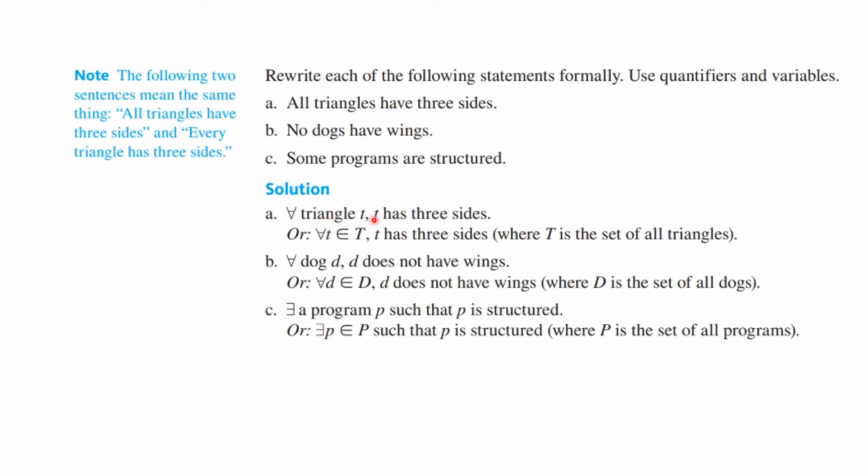For every triangle T, T has 3 sides, or for every T, an element of T, T has 3 sides. Here you're saying T is the set of all triangles. No dogs have wings means for every dog D, D does not have wings. Or for every D, an element of D, D does not have wings, where capital D is the set of all dogs. And the last one would be there exists a program P such that P is structured, or perhaps there exists a P, an element of P, such that P is structured, where capital P is the set of all programs.